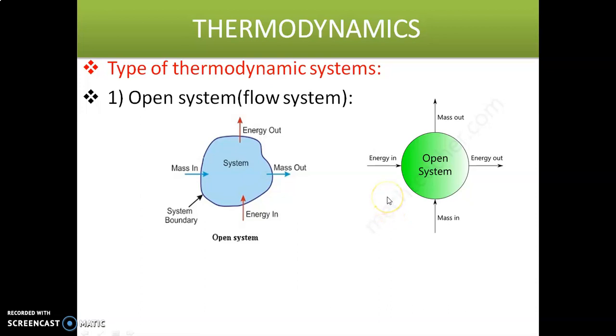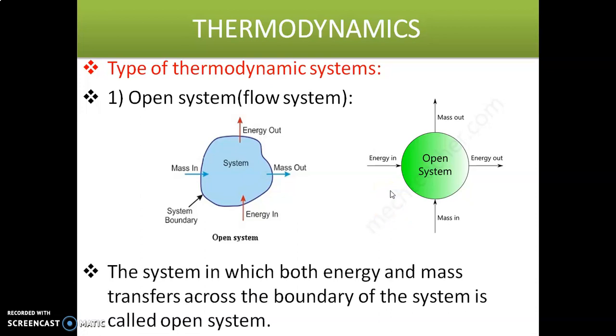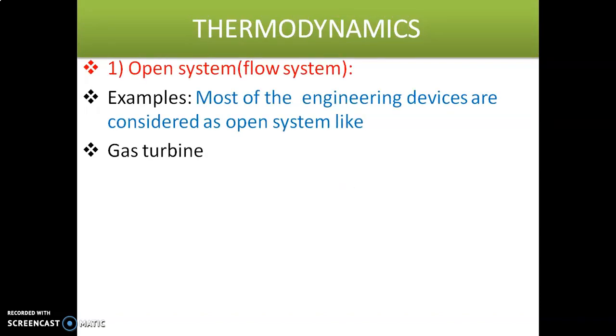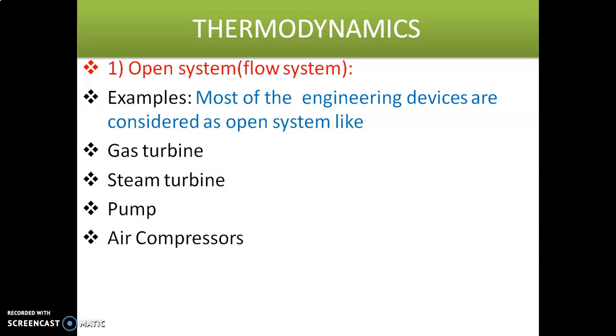Examples of open systems: most engineering devices are considered under open systems, like gas turbine, steam turbine, pump, meaning centrifugal pump, air compressor, nozzle, and diffuser, etc. These are examples of an open system or flow system.